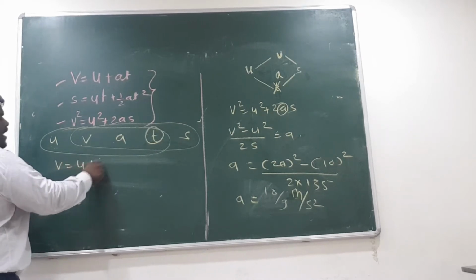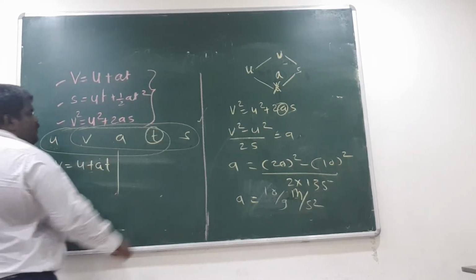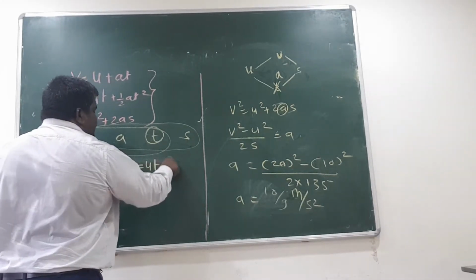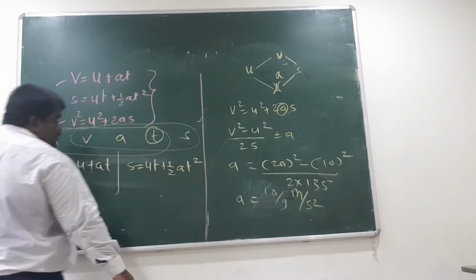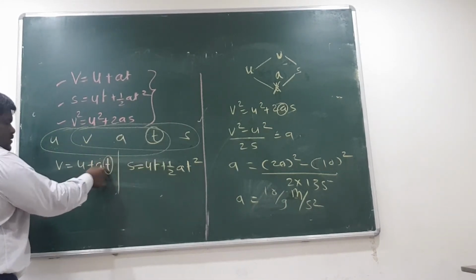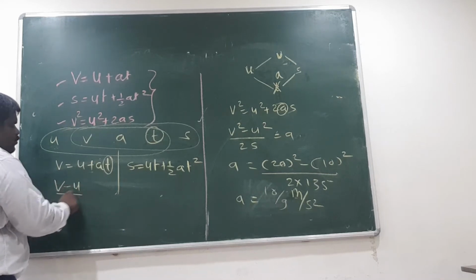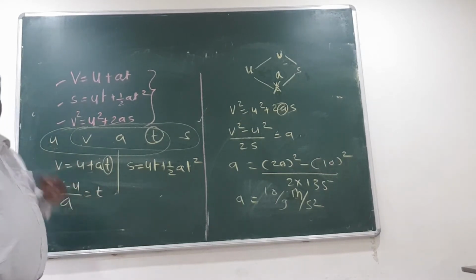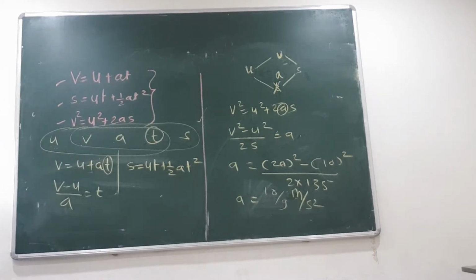v is equal to u plus at, or I can go with the relation s is equal to ut plus half at square, the second group. In any case you have to find out t, so this is very easy. (v minus u) by a is equal to t. So tell me what is the value of t? How much? 9 seconds. Is it there in the options? 12, 9, 10 and 1.8. So what is the answer? 9 seconds. Understood? All of you understood this problem?